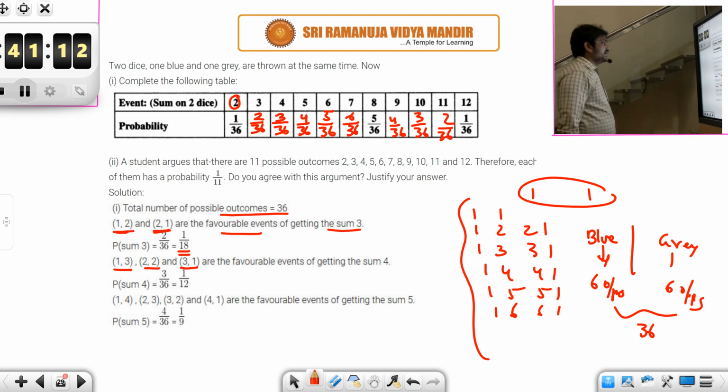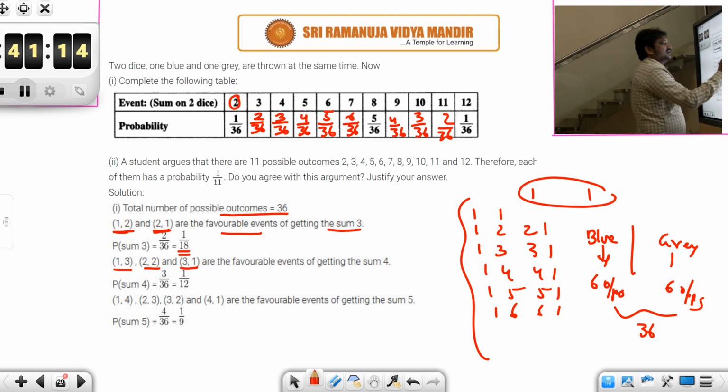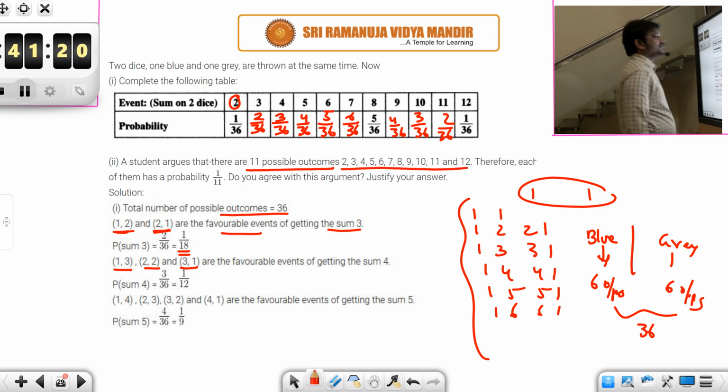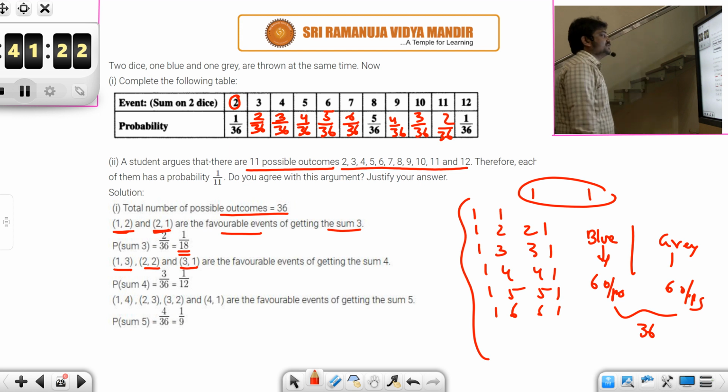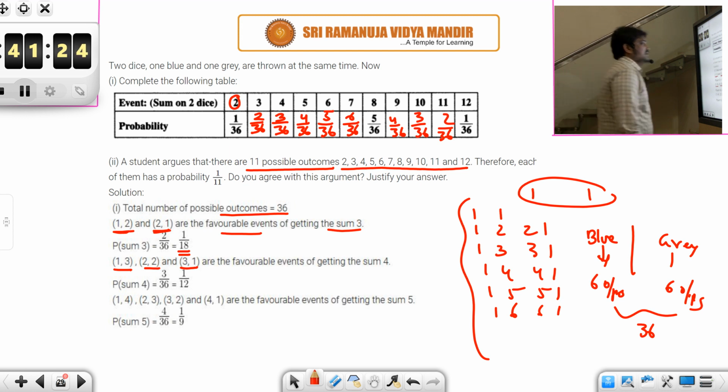Then look at the second one. A student argues that there are 11 possible outcomes: 2, 3, 4, 5, 6, 7, 8, 9, 10, 11, 12. Therefore, each of them has a probability 1 by 11. Do you agree with this argument? Justify your answer. No, right? Because here 2 you are getting only once out of the 36 possibilities.